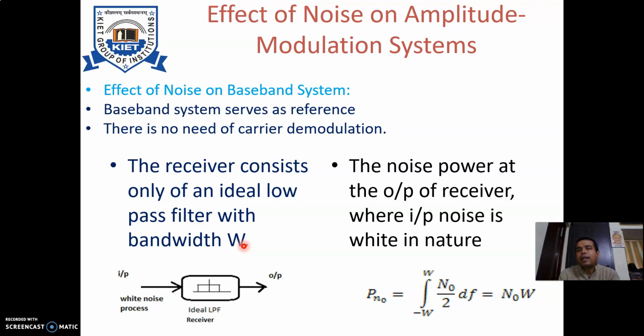Now, as far as this carrier is concerned, what does this carrier do? We observed that in the baseband system, the signal which is generated is generally low pass in nature. So that is nothing but a low pass signal.